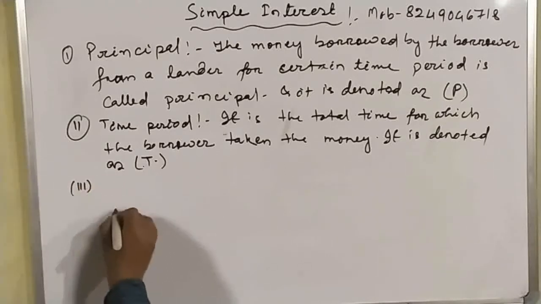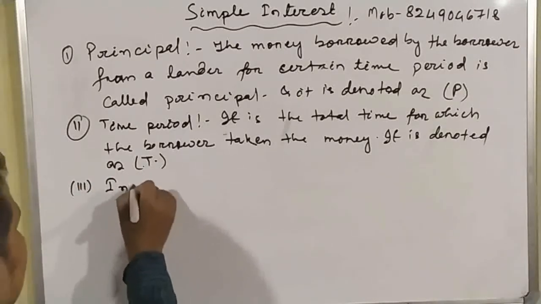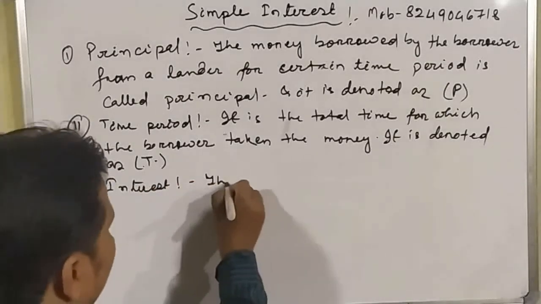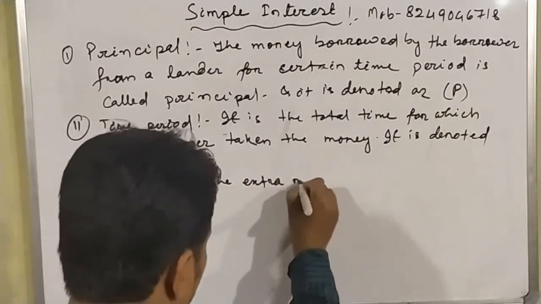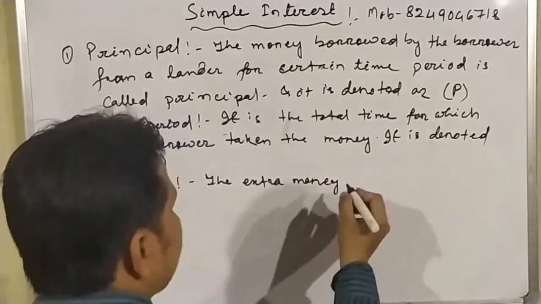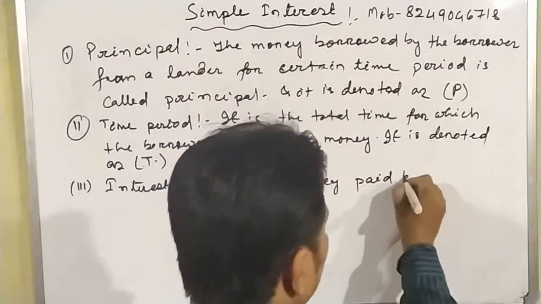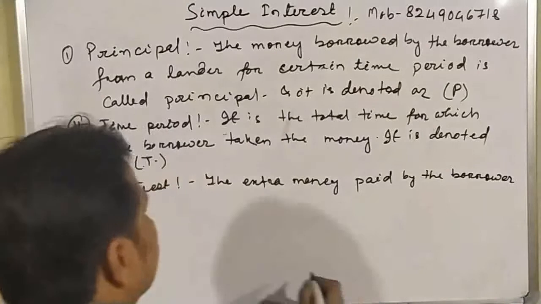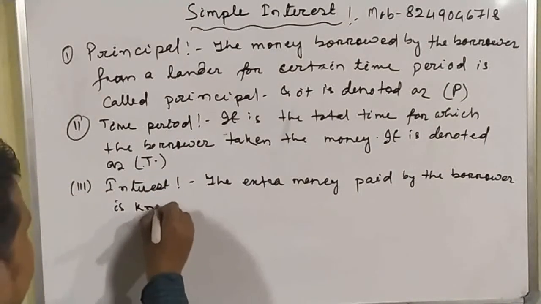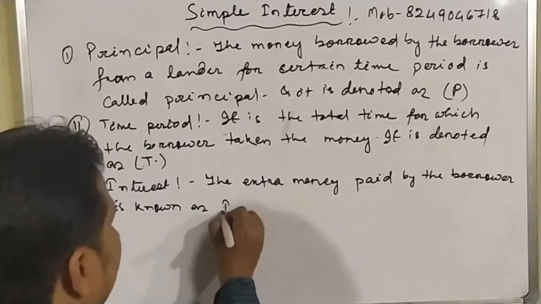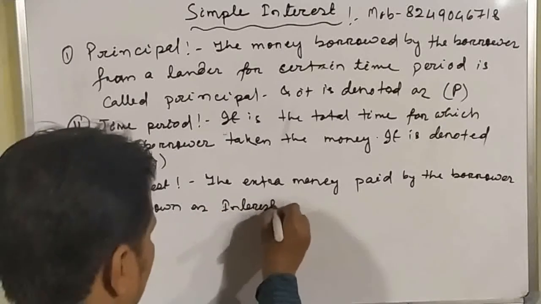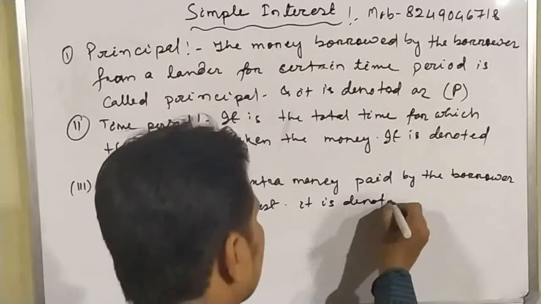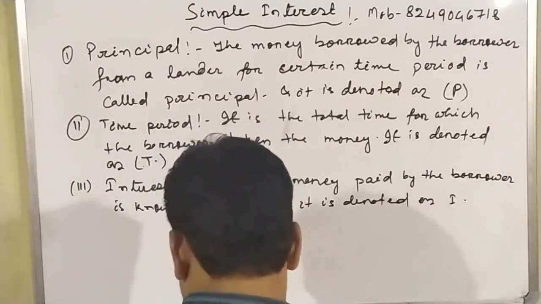Now the third term is interest. Interest is the extra money paid by the borrower. It is denoted as I.